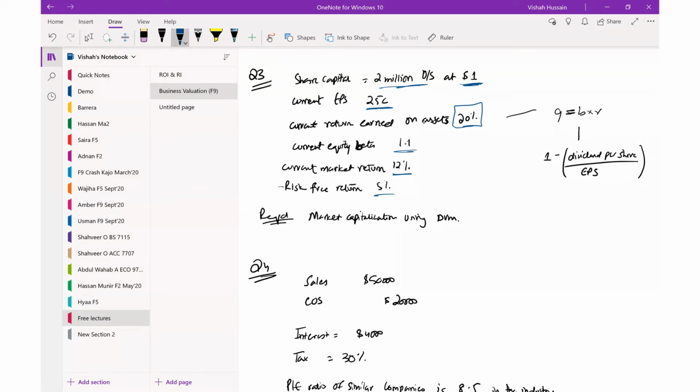So what we will do is we'll compute the growth rate using the B into R formula, that is return on assets or return on equity into retention ratio. And how do we compute the retention ratio? We compute it from this formula: dividend per share upon EPS. Whatever the answer you get, you subtract it from 1. And just in case the answer is in percentages, you subtract it from 100.